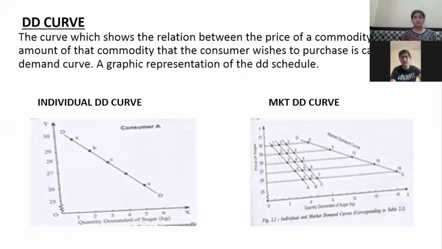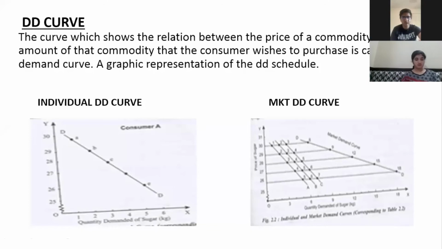Yes, ma'am. An exception will come when it is a necessity and you cannot do without it. It is a food item, and you cannot do without it. So even if the price increases, your demand does not go down. But when we start learning about something, we have the condition that every other thing is constant. We will learn what the determinants are and how they affect demand. But this is just the relationship between price and demand, only that relationship. That is why we are not talking about anything else. Is this clear?